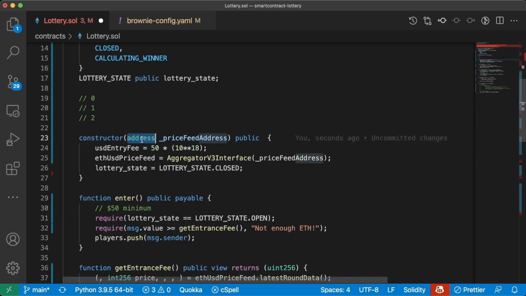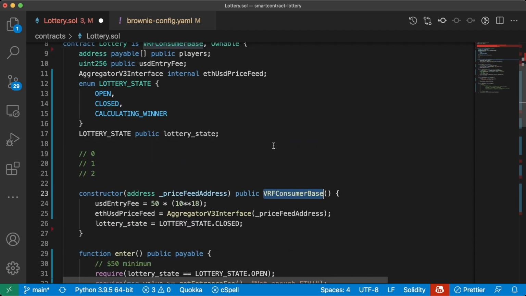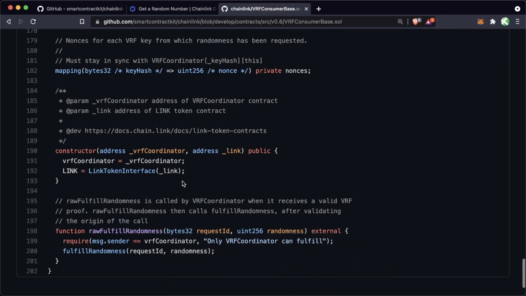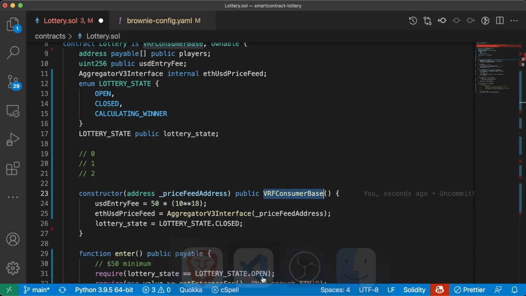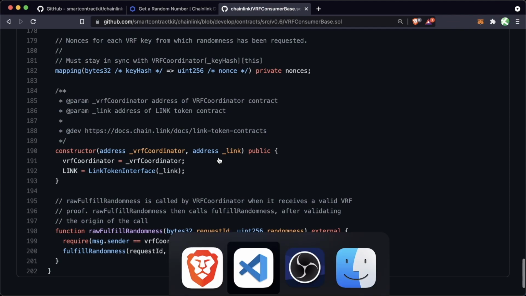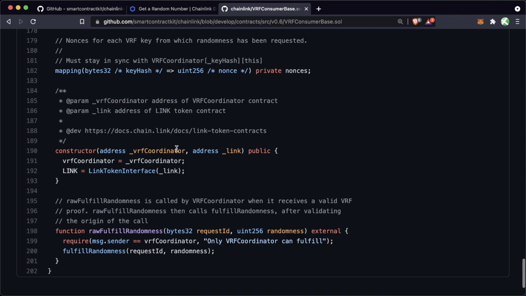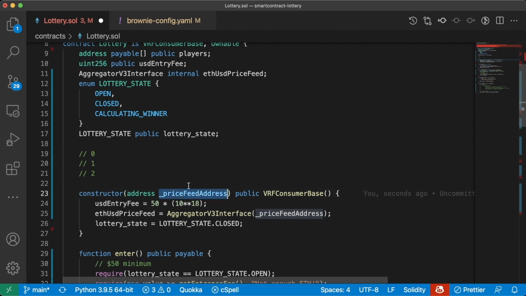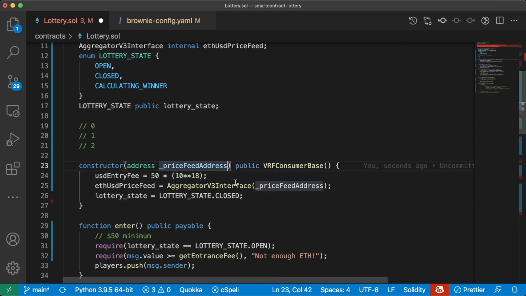So we'll say constructor, and this is our normal constructor, and then we'll put VRF consumer base. And we'll add the VRF consumer base addresses in here. We know that it's going to be a VRF coordinator address and a link token address. Similar to the price feed, these 2 addresses are going to change based on the blockchain that we're on. So it'll probably make sense for us to parameterize them the same way we parameterize the price feed address.